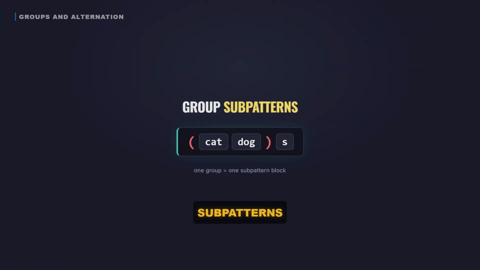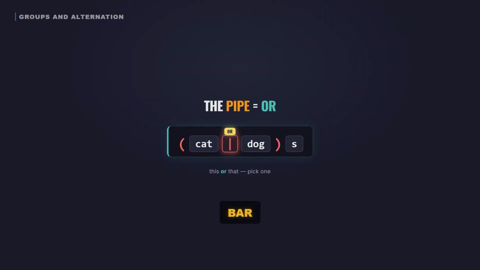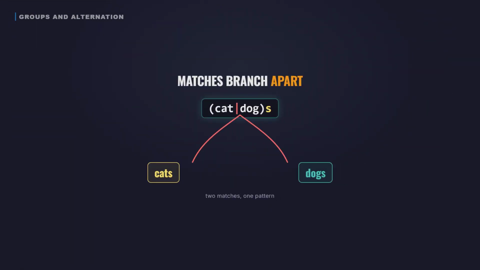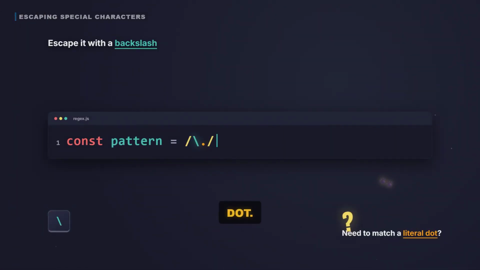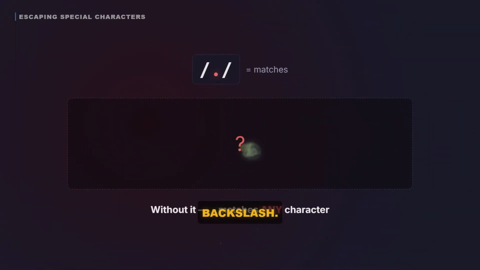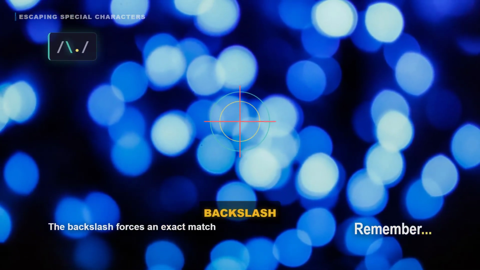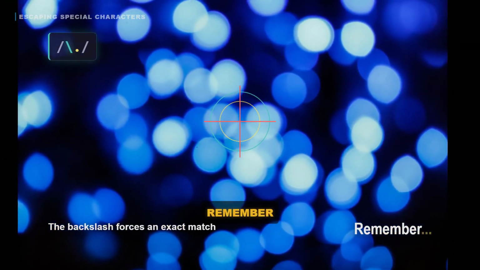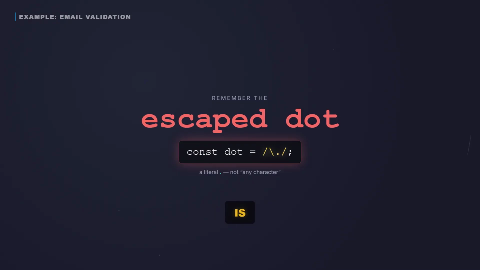We can now group subpatterns together. The vertical bar means or. So, need to match a literal dot? Escape it with a backslash. Without it, the dot matches any character. The backslash forces an exact match. Remember the escaped dot. Here it is in action.